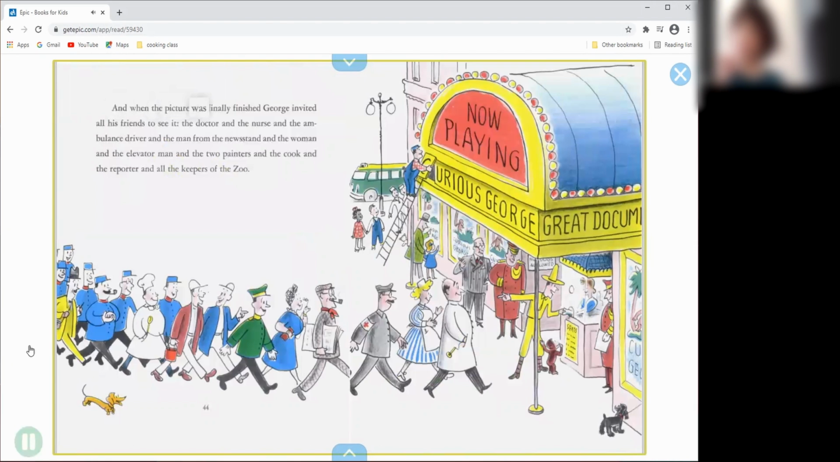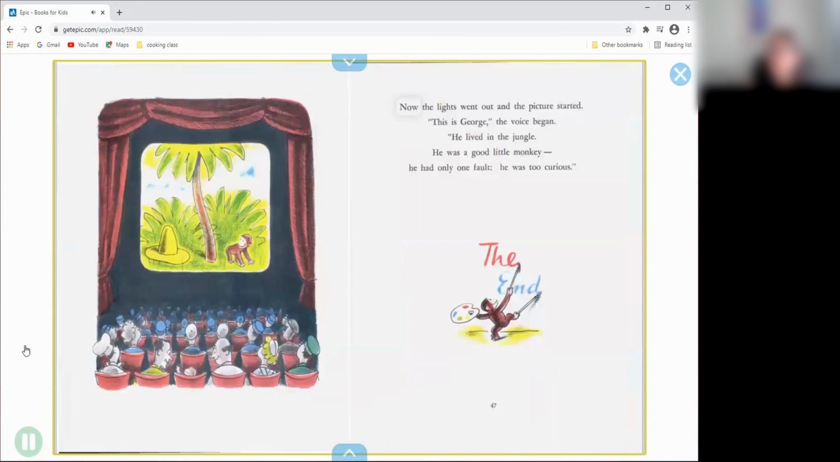And when the picture was finally finished, George invited all his friends to see it. Look. The doctor, and the nurse, and the ambulance driver, and the man from the newsstand, and the woman, and the elevator man, and the two painters, and the cook, and the reporter, and all the keepers of the zoo. Now, the lights went out, and the picture started.